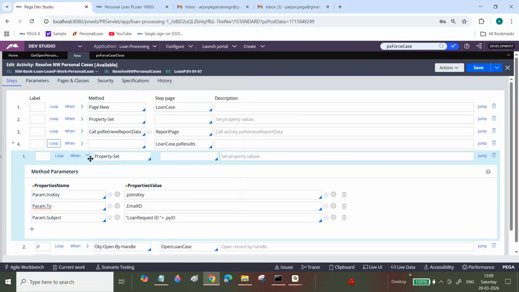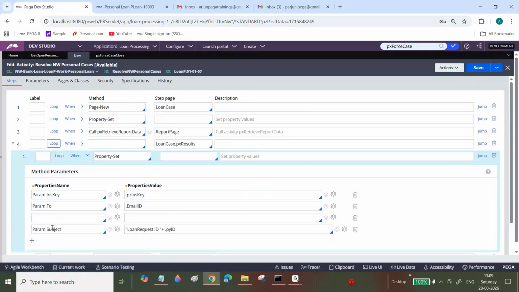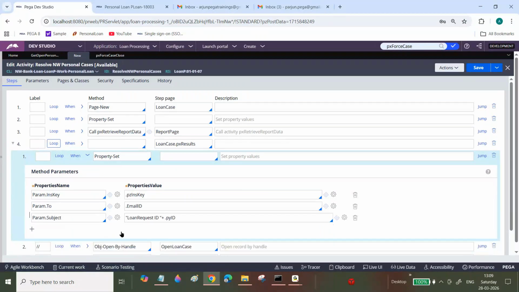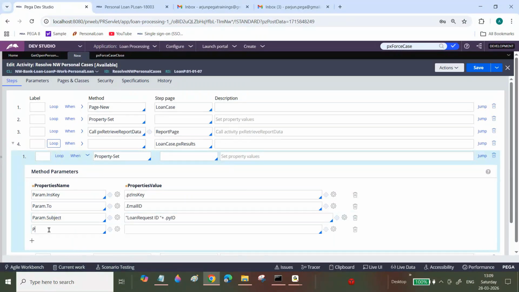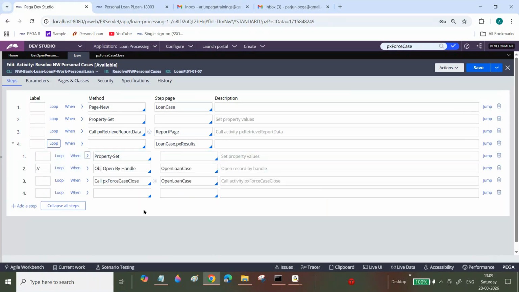Loan request ID. Param dot. Message. No spelling mistakes, all are good, right? Okay, fine then.